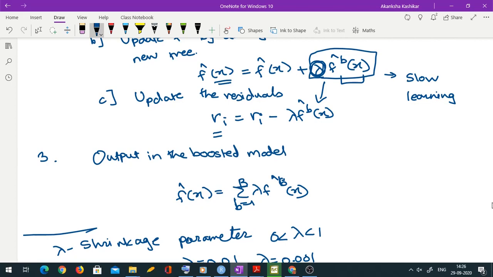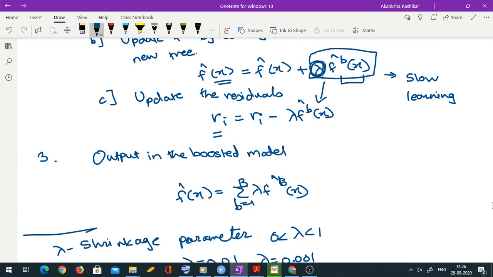If the residual is large, you realize you still need to build many trees. Every time the unexplained portion gets slightly more explained, and hence finally you explain almost the entire thing and you get quite good results.